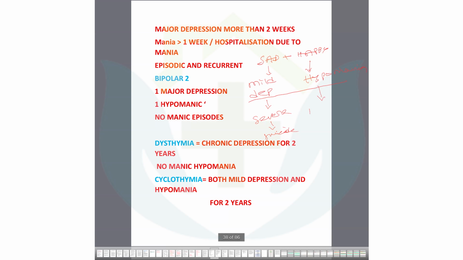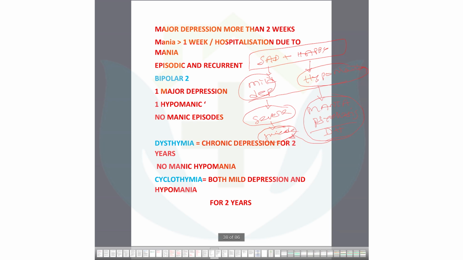Now the more extreme part is mania. What is the mania part? That is psychosis: delusion and hallucinations. Then suicide can occur on both sides. Now you can see the scale, sad and happiness. Mild depression, and hypomania on this side, and then severe depression and mania, psychosis. So this is the scale.